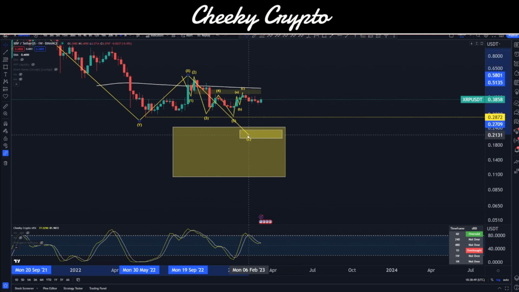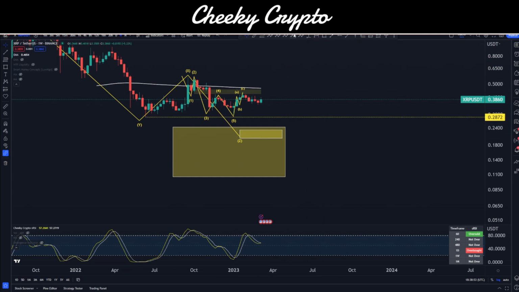This area right here would be the area that I would be saying my Z wave is likely to be. Now we'll see how that plays out. Essentially what we're talking about here is looking for some kind of 5-wave structure to finish this one off, so we end up with this little low point. But it's possible that we do come down lower. As I said, that Z wave has a pretty broad range here, but ultimately that's what we're looking for. We're looking to come down into new lower lows. That hasn't yet happened since June of 2022, but essentially we are looking for these lows.